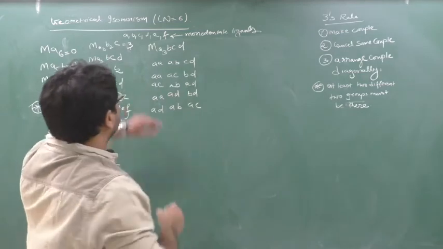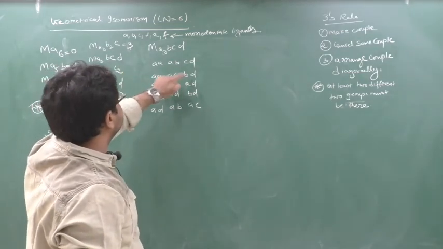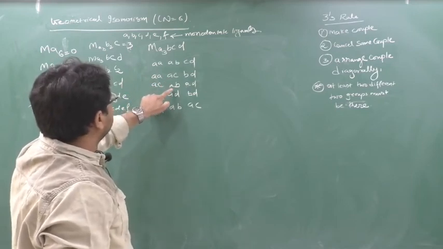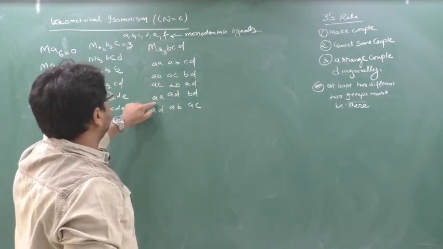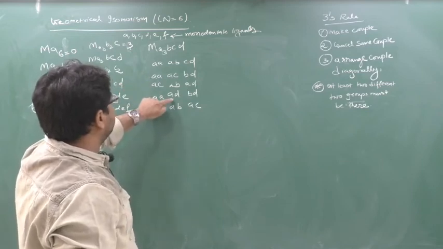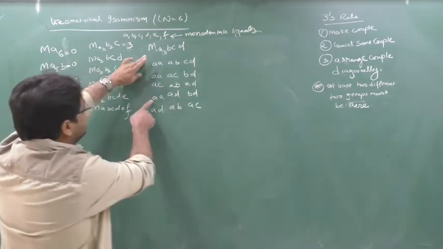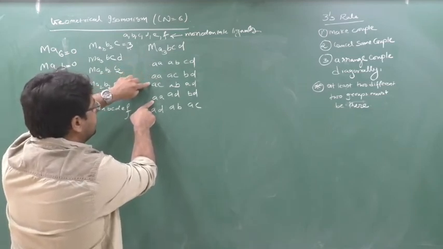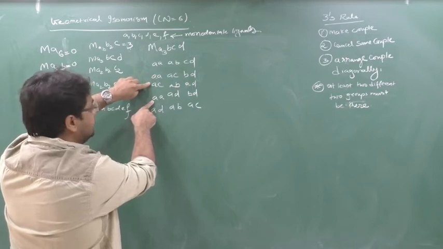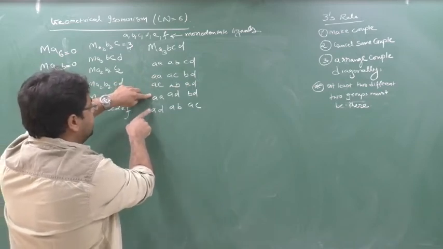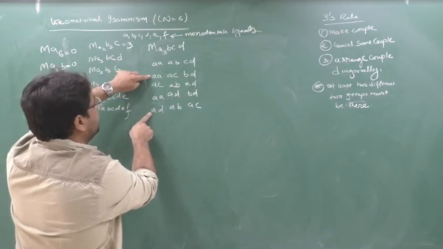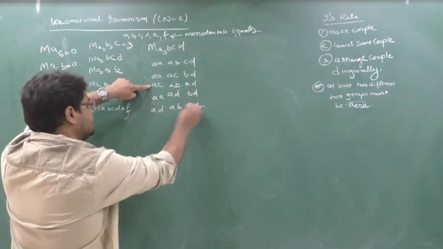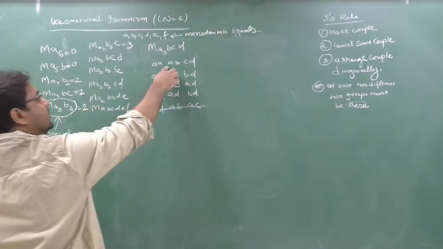Now see here. AA, AC, BD, no same. Okay, now see here. AC, AB, no same. AA, AD, first check these two. AA, yes there, AD, not there. Check here. AA, yes there, AD, not there. Check here. AA, not there. Okay, so now check these two. Okay, now check this. AD, not there. AD, not there. AD, yes there. AD, yes there. AB, yes there. AC, yes there. Same. So how many isomers? 1, 2, 3, 4.